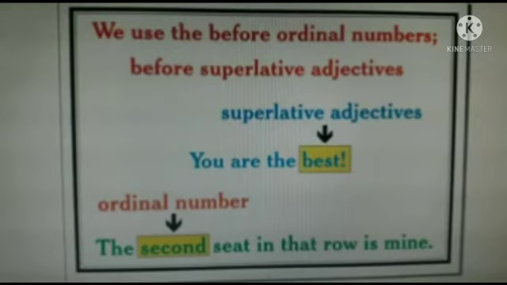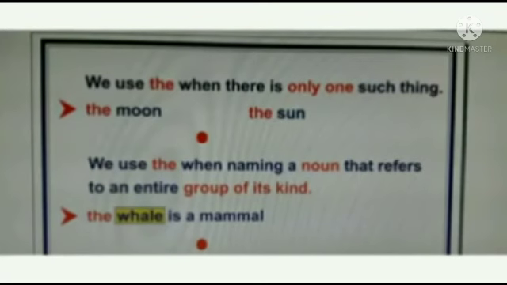We use the before ordinal numbers, before superlative adjectives. Example, you are the best. The second seat in that row is mine. We use the when there is only one such thing. Example, the moon, the sun. We use the when naming a noun that refers to an entire group of its kind. Example, the whale is a mammal.